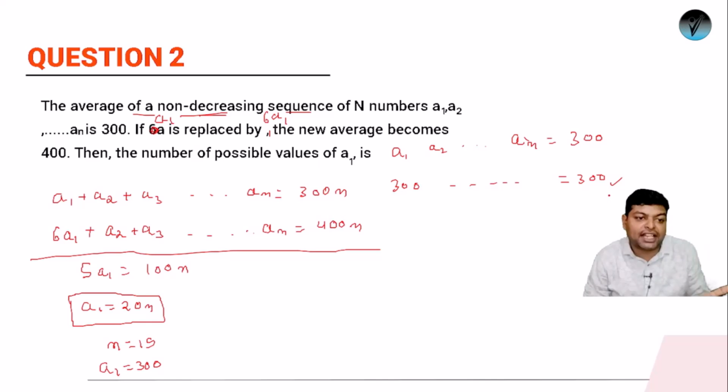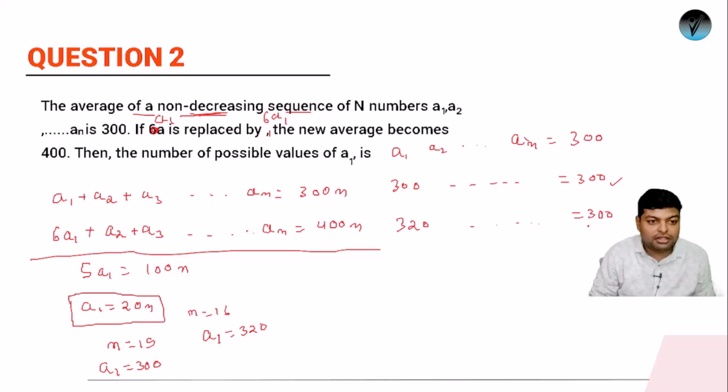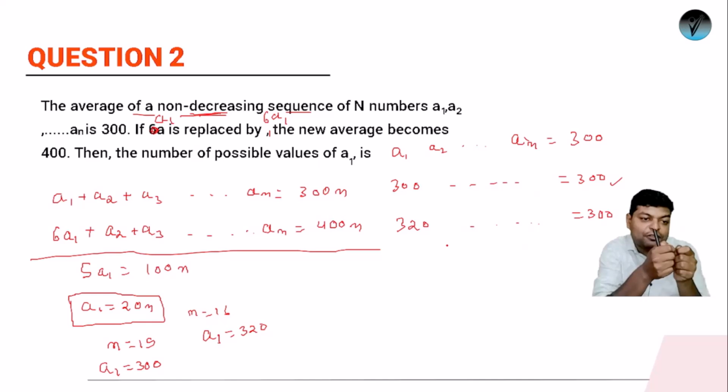So am I satisfying the condition? Yes, obviously this is non-decreasing. If all the numbers are 300, 300, 300, it is not decreasing. But imagine, suppose I take the value of n as 16. If n is 16, then I'll have a1 as 320. So if my a1 is 320 and I want the average of this series to be 300, this will be feasible, but in that case we have to decrease the value. If one value is 320, then the other values should be less than that.